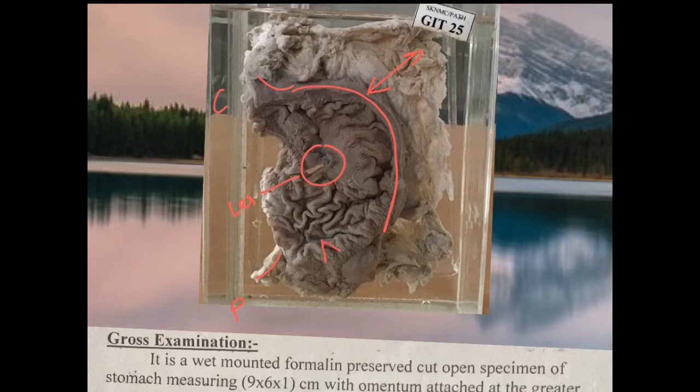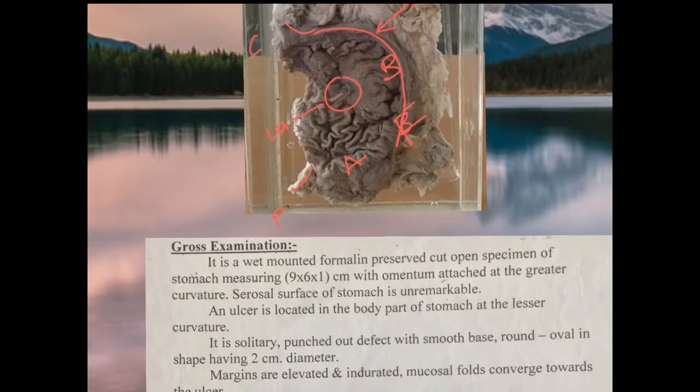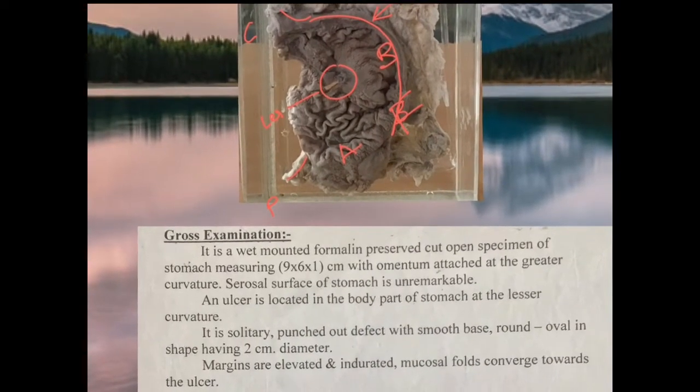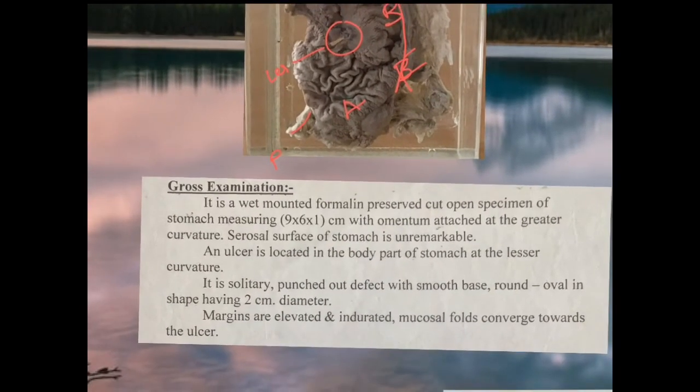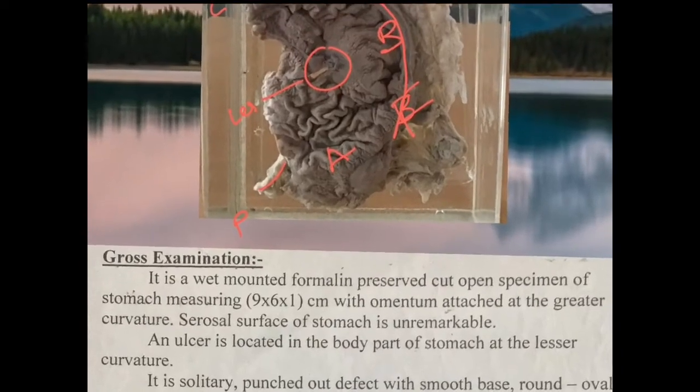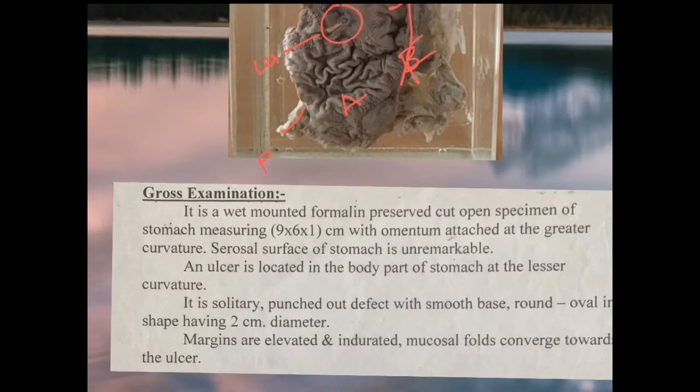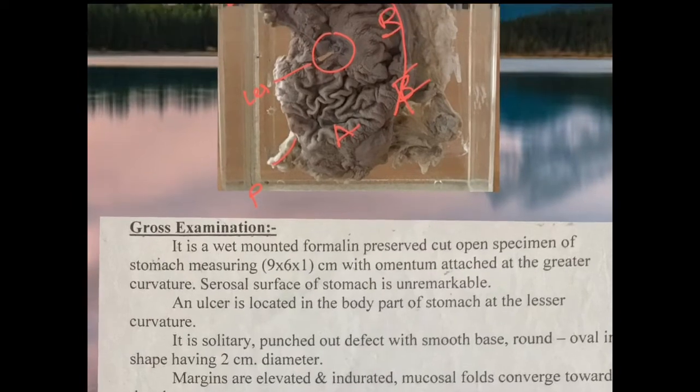In between there is the antrum, then the body part, then there is a fundus, and then there is a body part. So it is shown in the specimen that the ulcer is in the body part, and it is measuring around 2 cm or less than 2 cm. Margins are elevated, and the important thing is these mucosal folds are converged towards the ulcer.